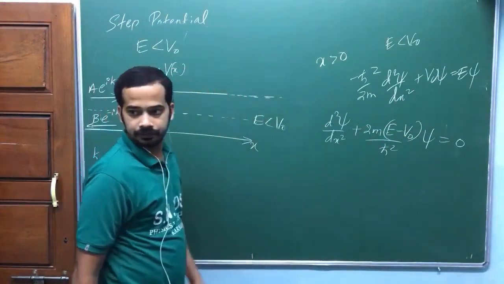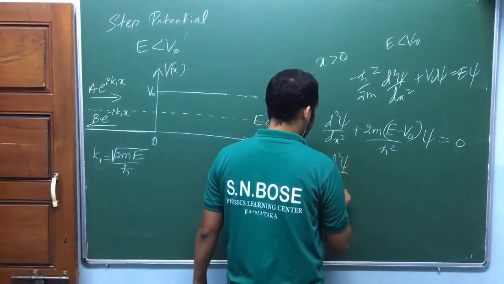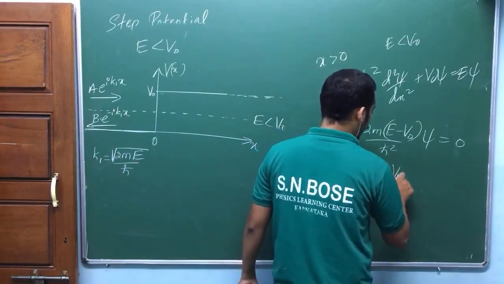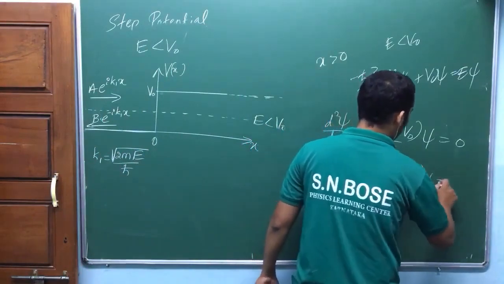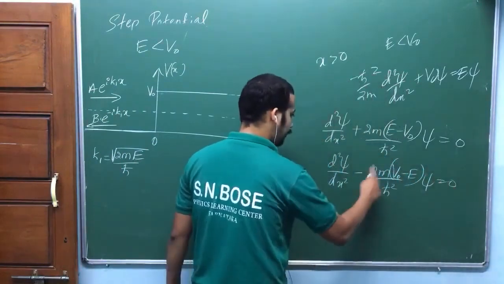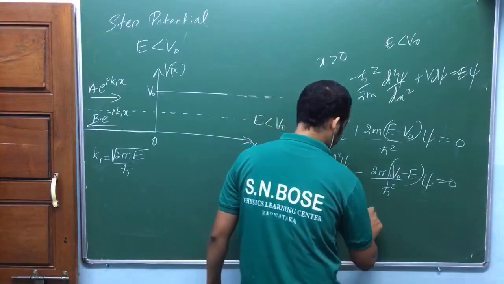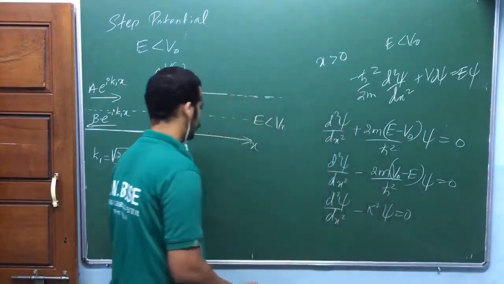So that's why what we do here is d squared psi by dx squared minus 2m (V naught minus E) divided by h bar squared psi equal to 0. We write it like this, and we define this as minus kappa squared psi is equal to 0.